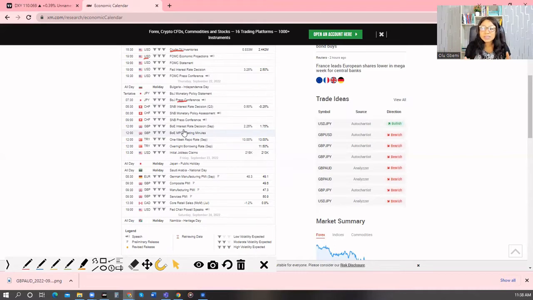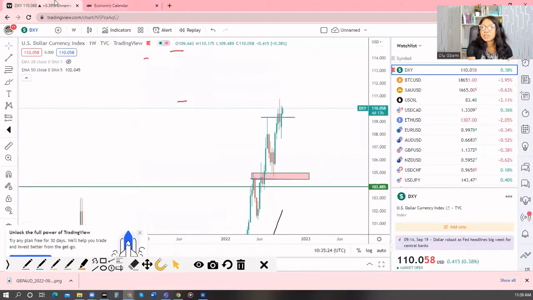We're also expecting things like core retail sales, core inflation, CPI. All of this usually has impact on the market because they will tell us what the inflation rate is like, what the government is doing about it, what the interest rate is going to be based on the inflation, what the economic growth is like, and all of that. So let's move on. Let's take a look at what's happening with the dollar.